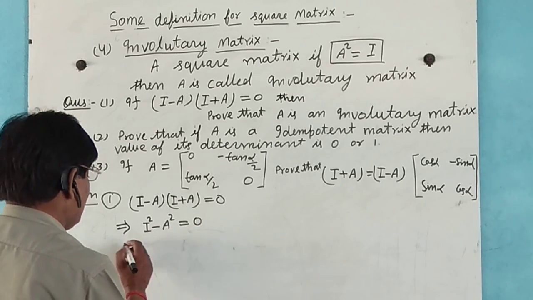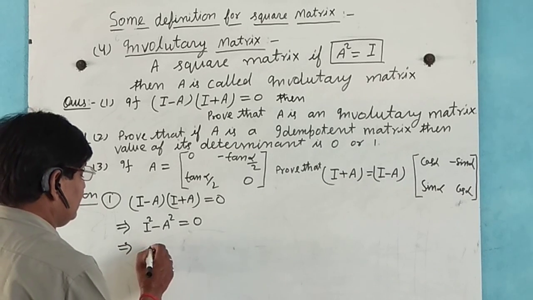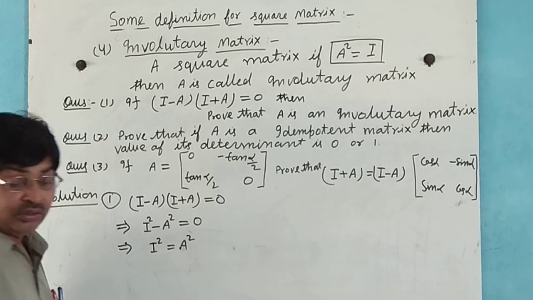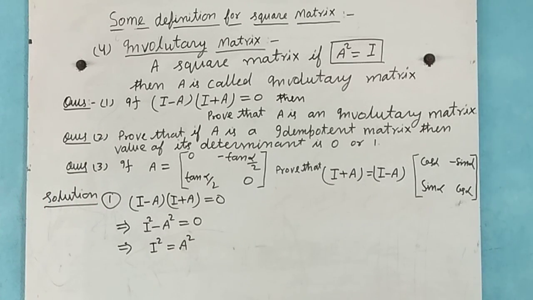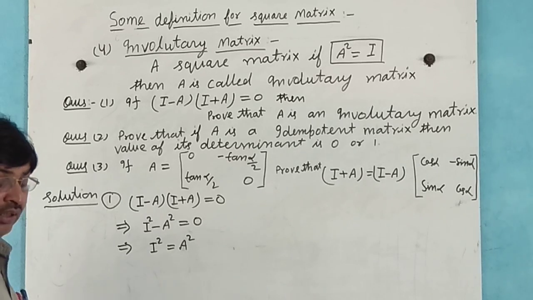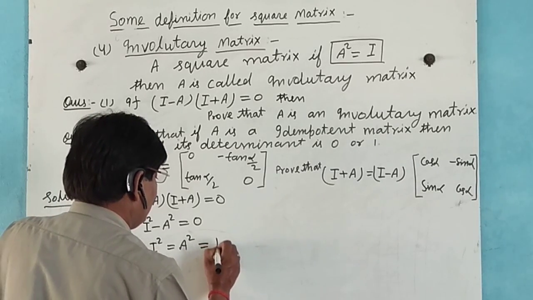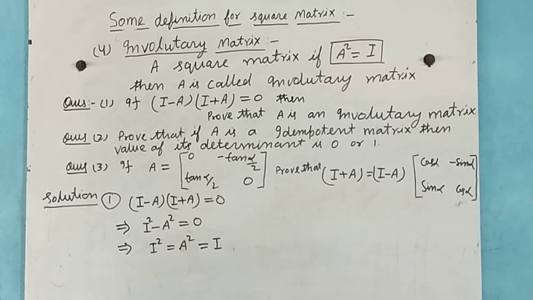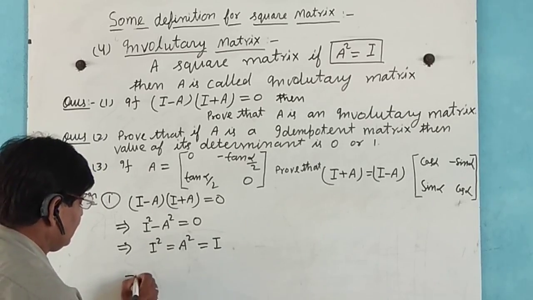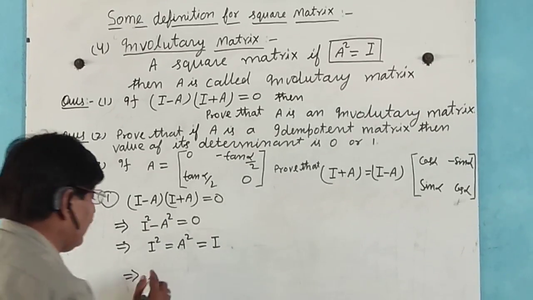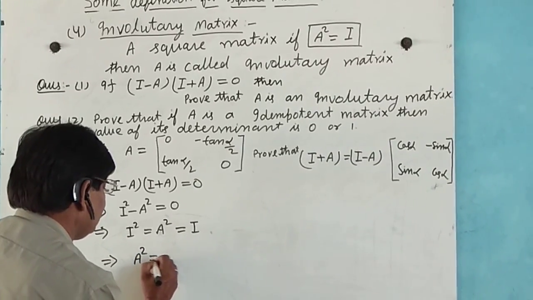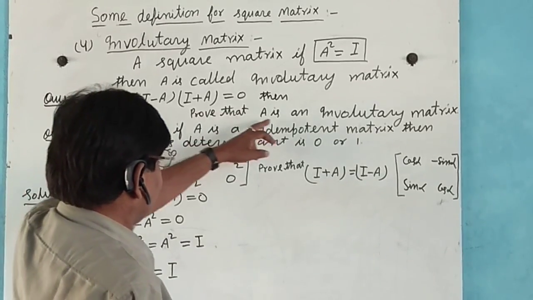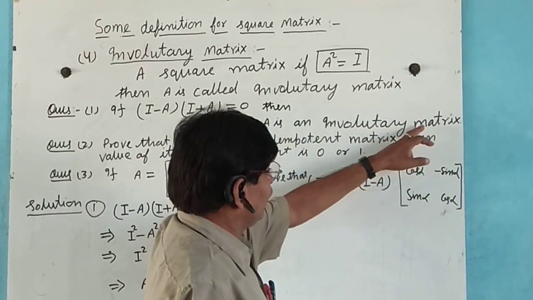Now after changing the sign, I square equals A square, and I square is equal to I, so A square equals I. Here we prove that A is an involutory matrix.